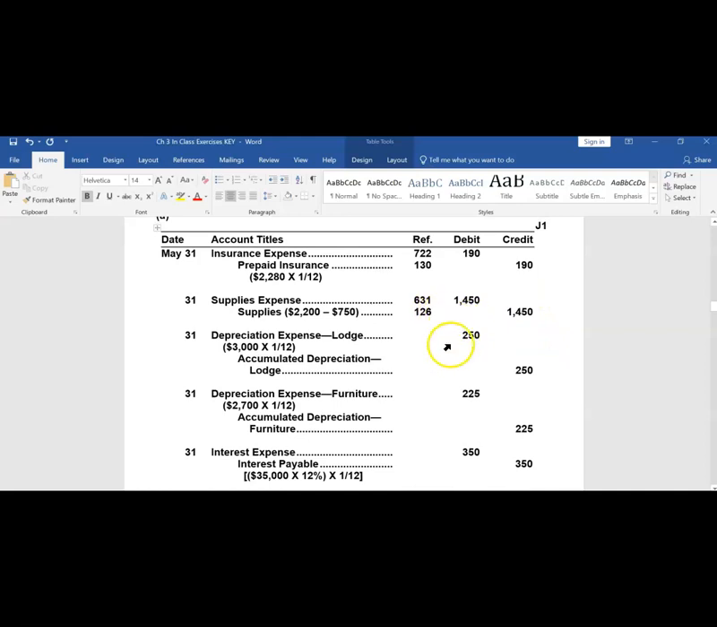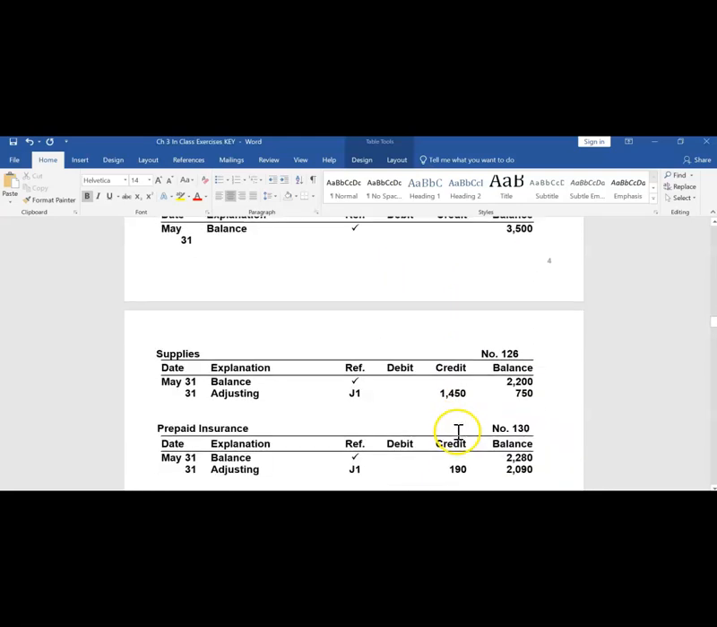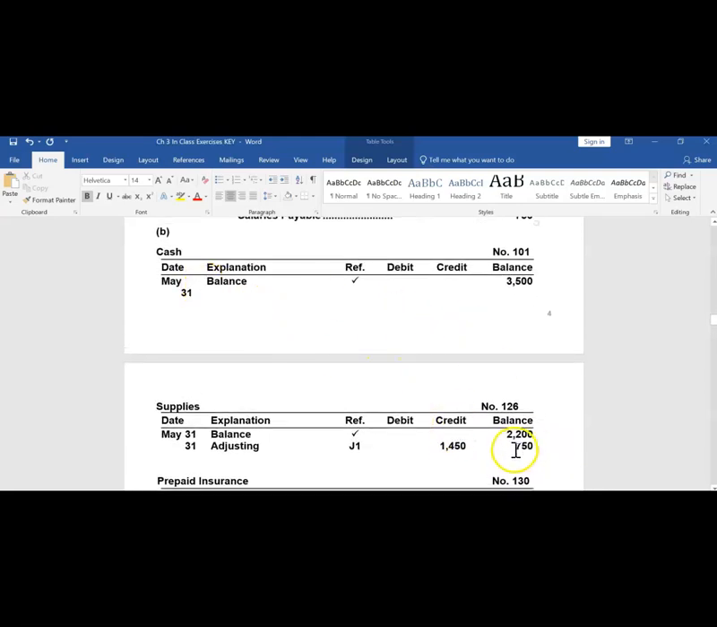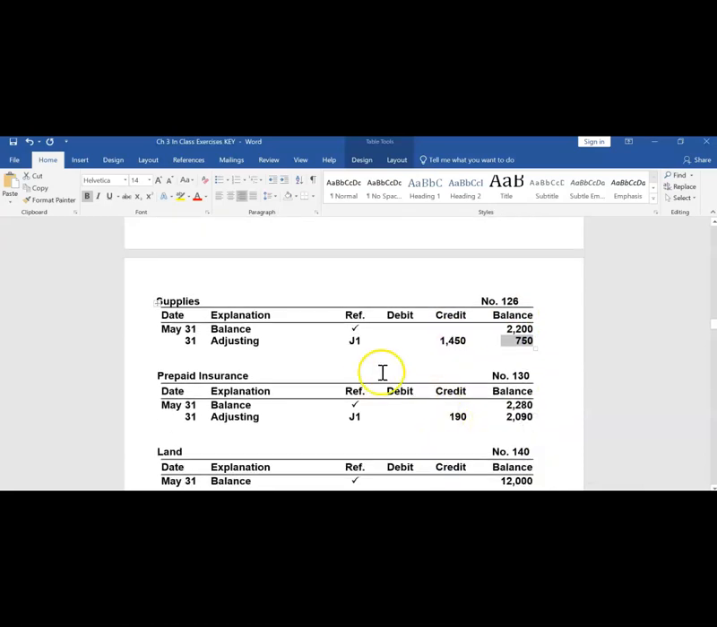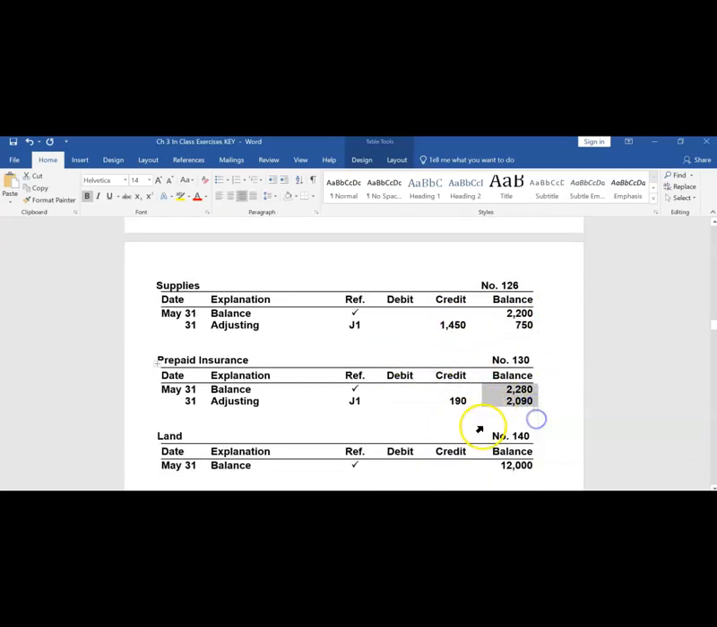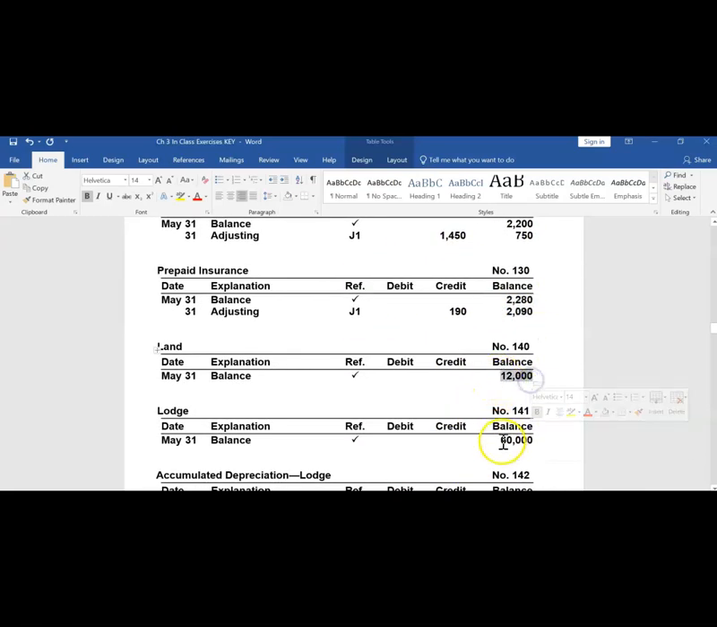Okay, I'm not going to continue on with the posting process. We would have to go through and post every one of these debits and credits. When we do that, we are going to be ending with adjusted balances in all of the accounts after the adjusting entries have been posted.